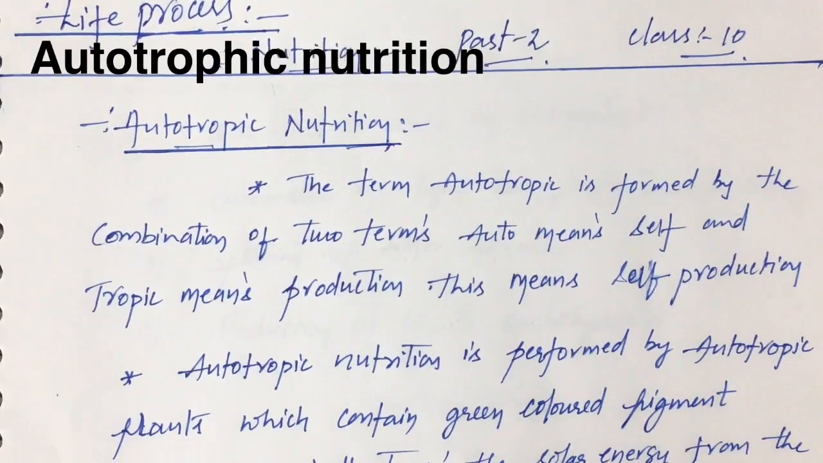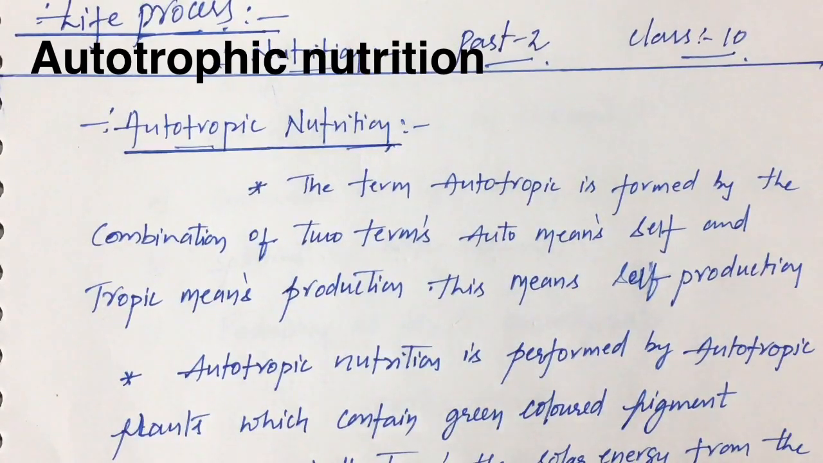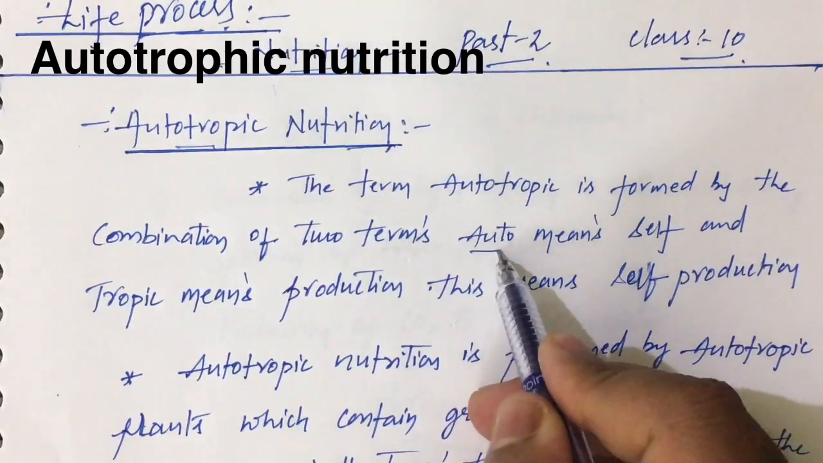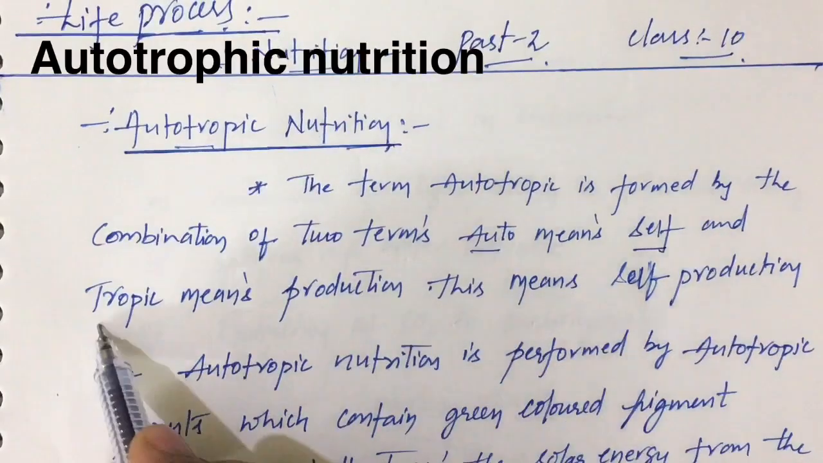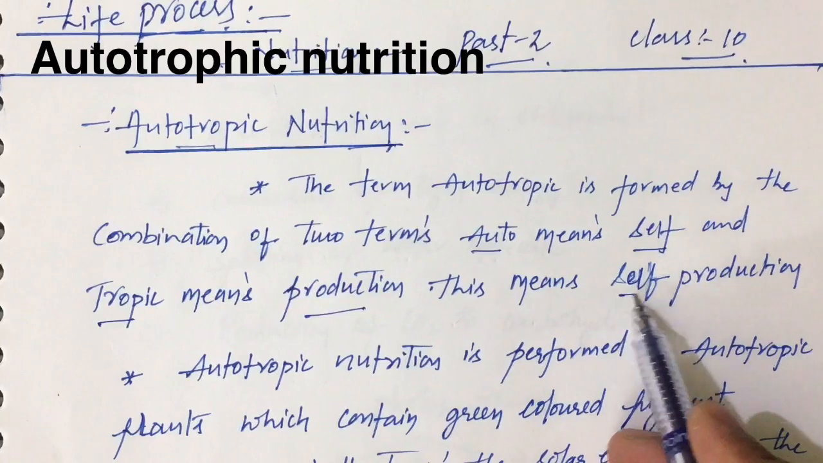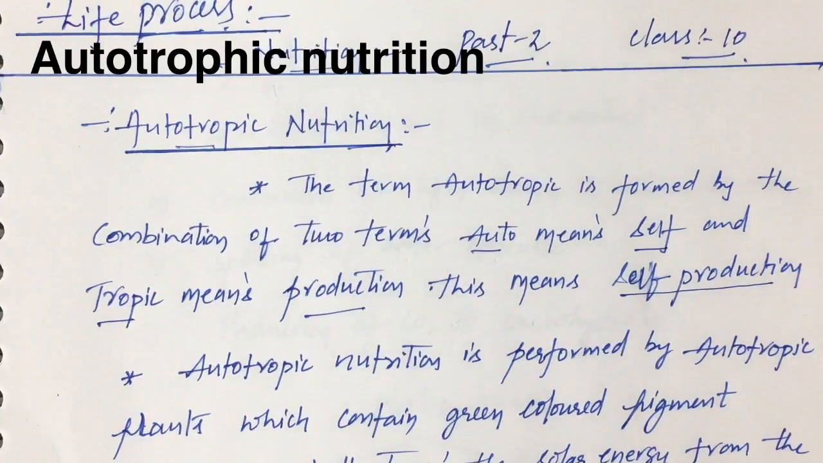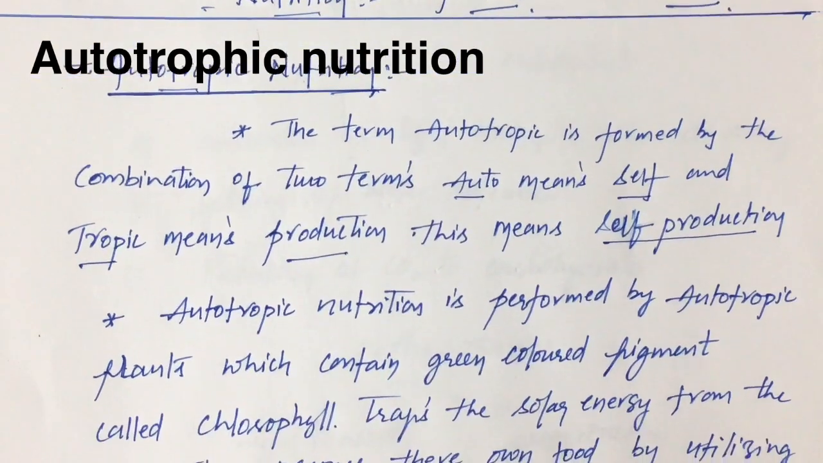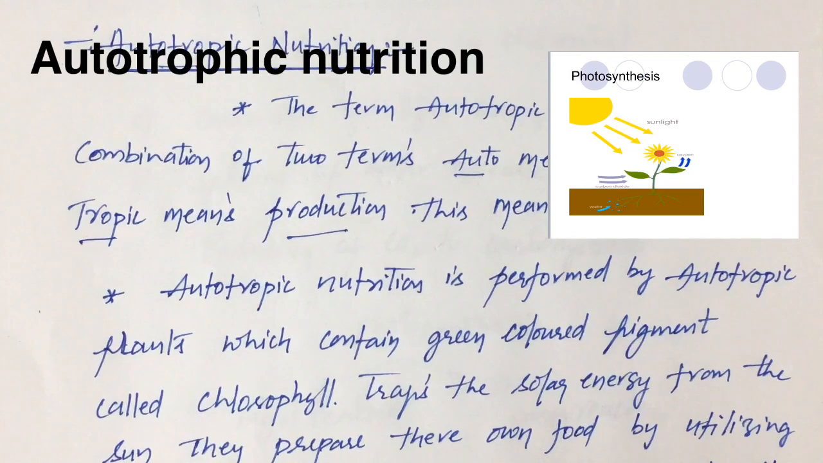A type of nutrition where plants prepare their own food in presence of sunlight and chlorophyll. The term autotroph is formed by the combination of two terms, children. One, auto means self, trophic means production or utility. This means it is self production. So autotrophic nutrition is a process of self production, and this autotrophic nutrition is performed by autotrophic plants.